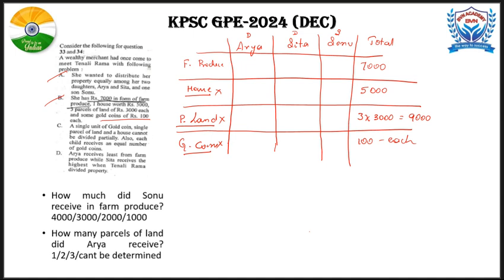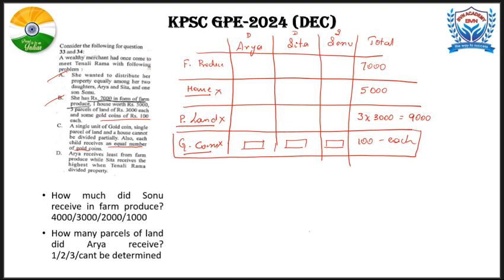Also, each child receives an equal number of gold coins. Each child receives an equal number of gold coins means the quantity of gold coins Arya receives is equal to Sita, and is also equal to Sonu. That means these are divided equally among them. Since the number is not mentioned, we'll assume there were three gold coins distributed one each to the three children. So gold coin is taken care of. Let's not worry about this anymore.